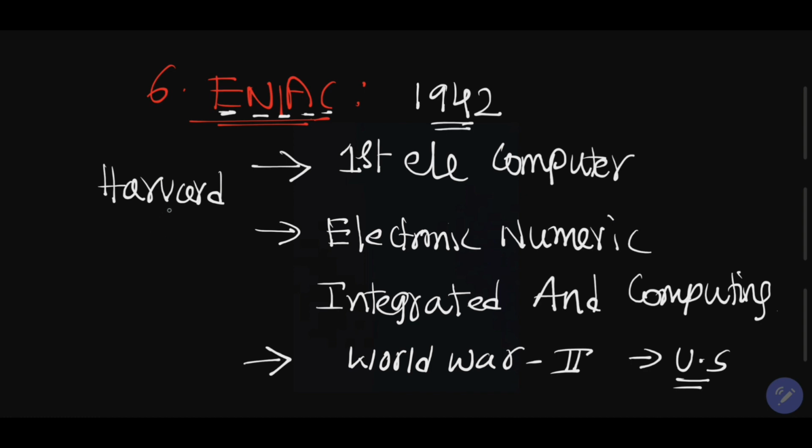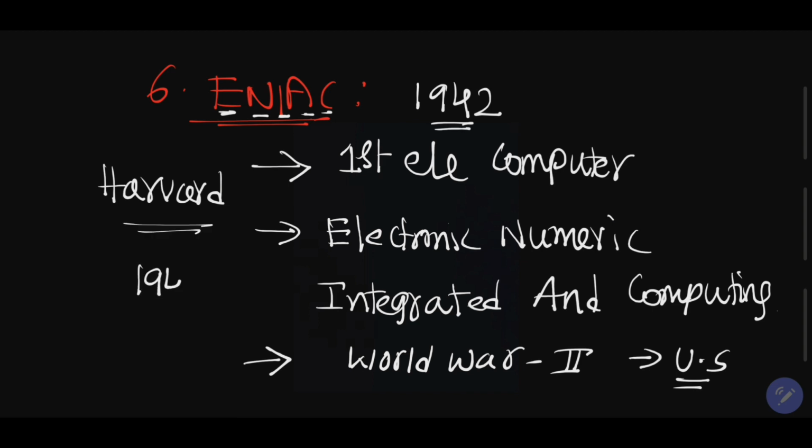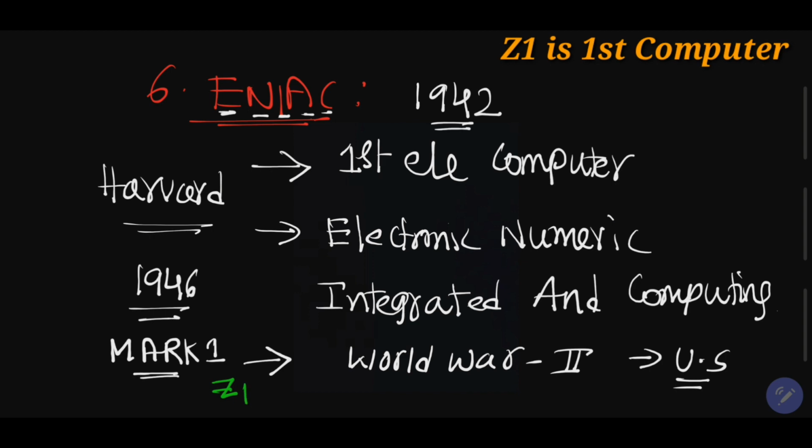But officially this computer was launched in 1946 as the Mark I computer. We can also call it the Z1 computer.